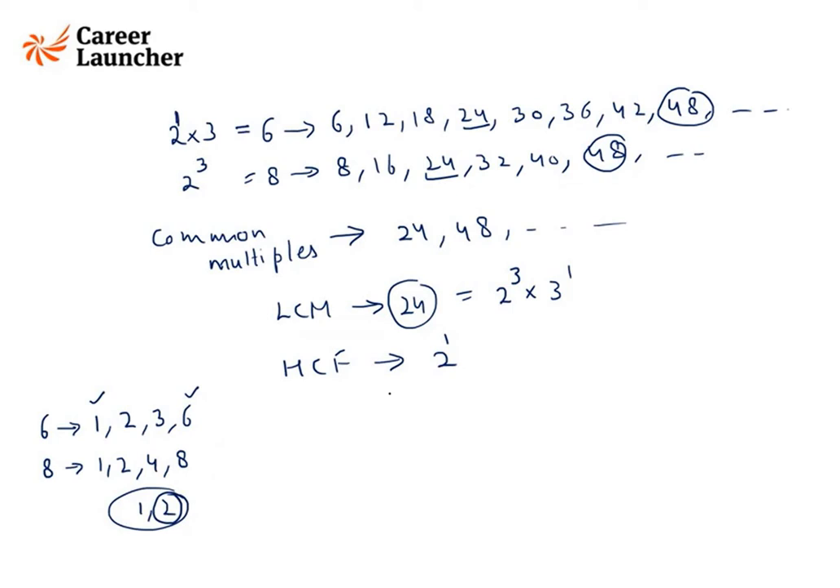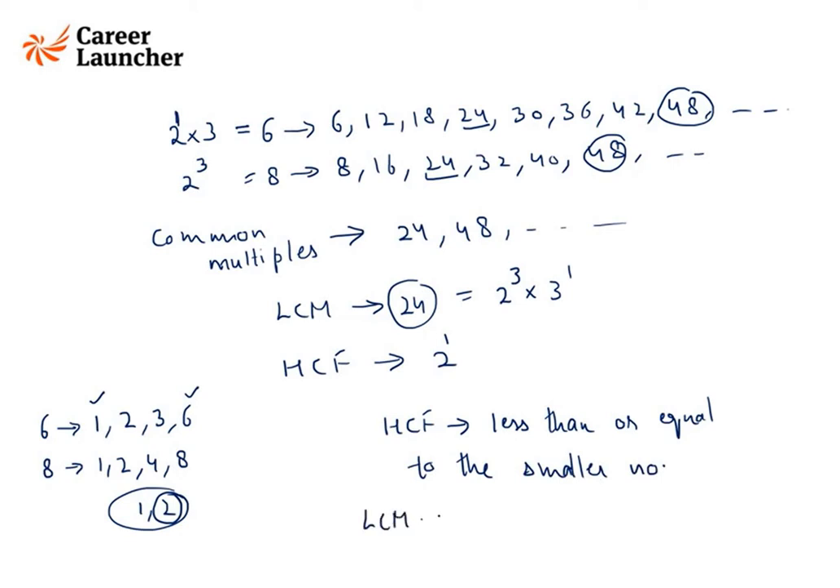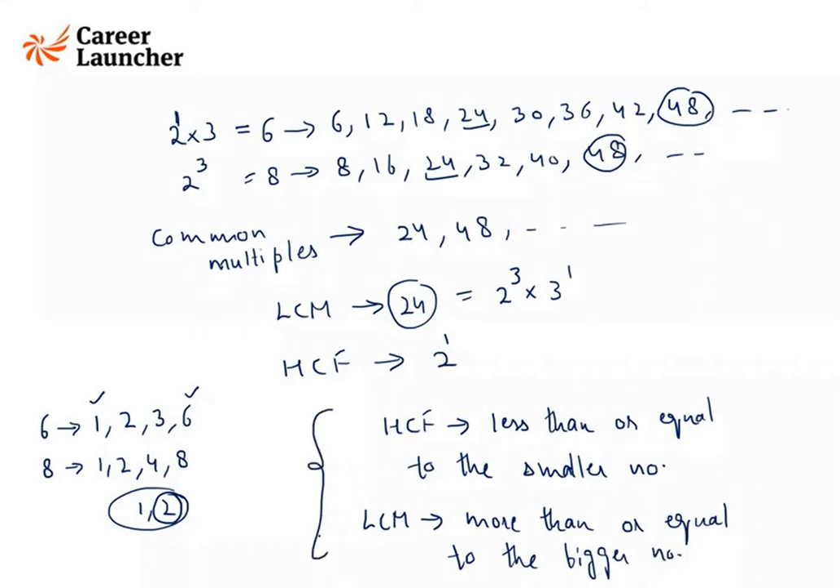One more thing to note here is HCF of two numbers would always be less than or equal to the smaller number, while LCM would always be more than or equal to the bigger number. Is this clear, guys? Any confusion or any doubt in this LCM and HCF?